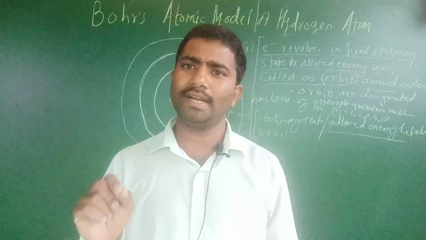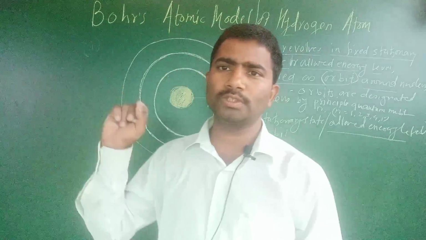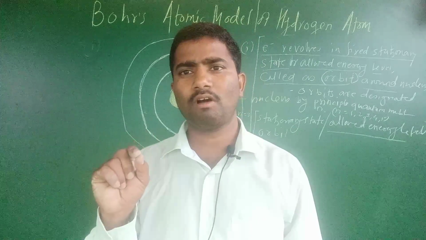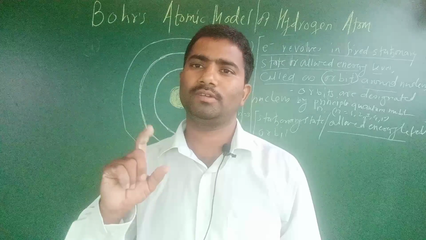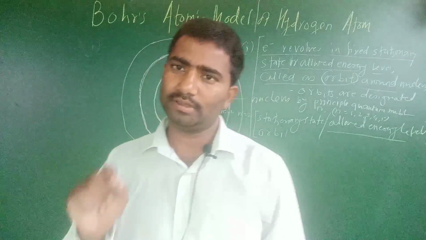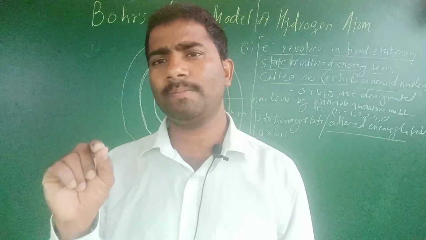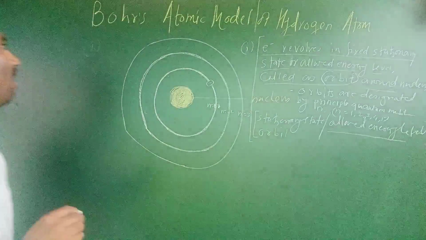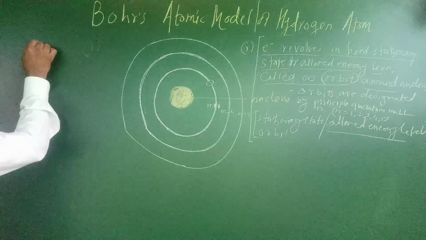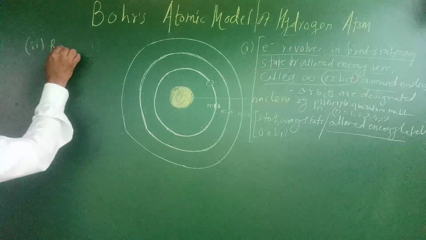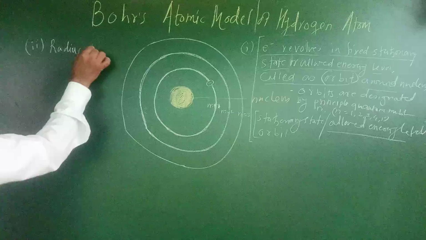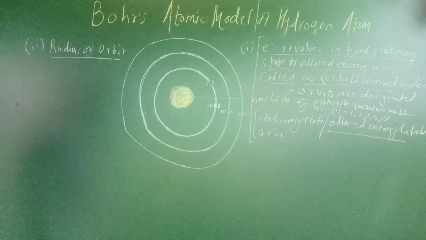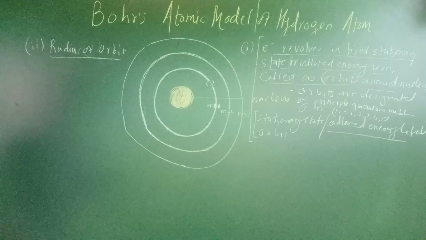Next, the second outcome of Bohr's atomic model is about the radius of orbit. Orbits are designated by the principal quantum number.